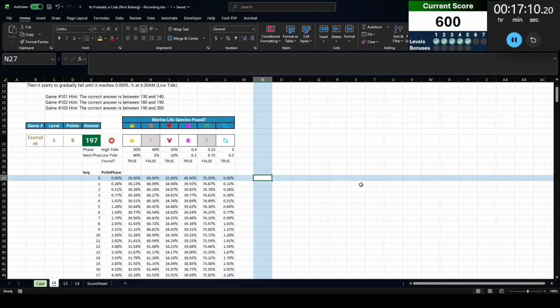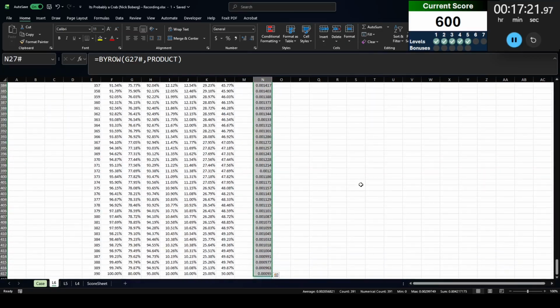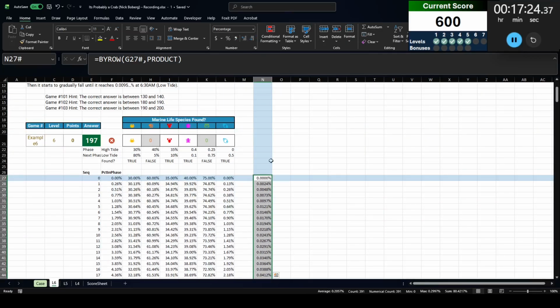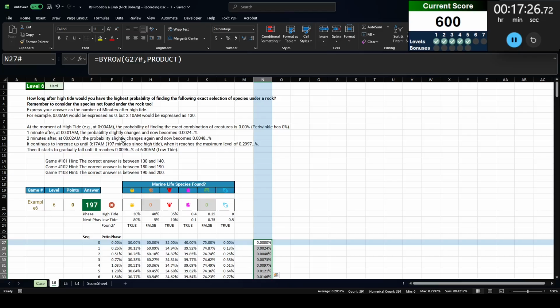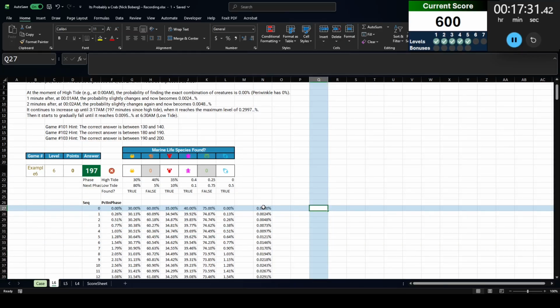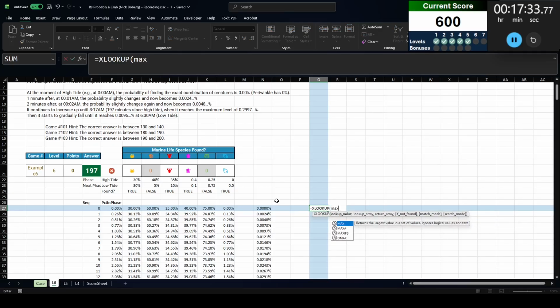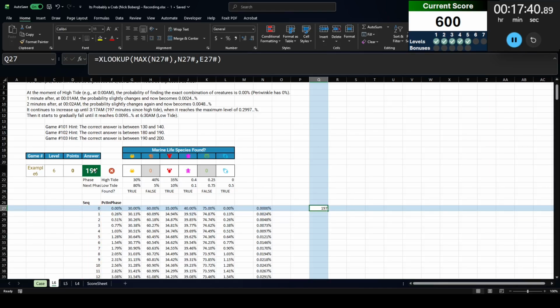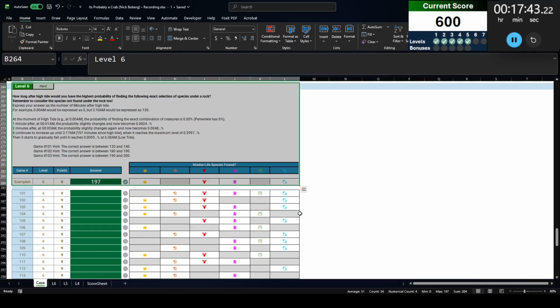And then over here, let's do by row. And once again, oh wait, I didn't highlight the right one. This one, product. There we go. So now we're getting percent. So we get lots of decimals in there. And what is the highest probability? We're going to look up the maximum of this and return the sequence, so the sequence as a number of minutes. I have 197 minutes. That matches the example there.